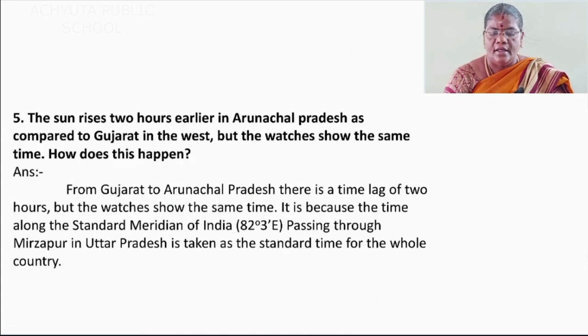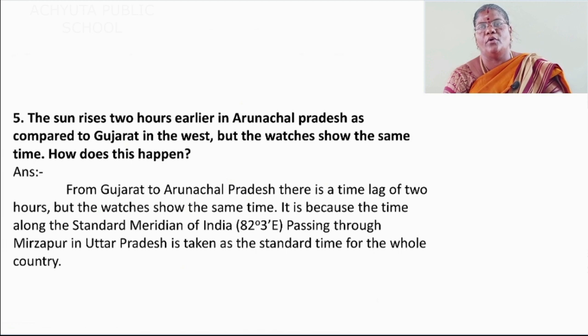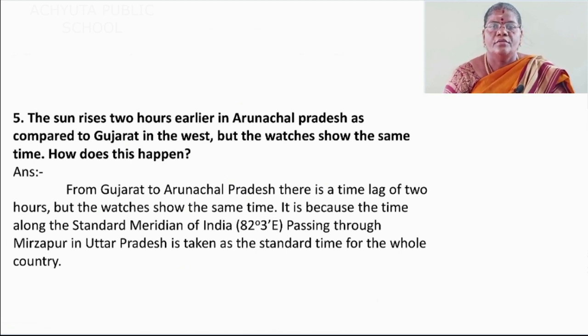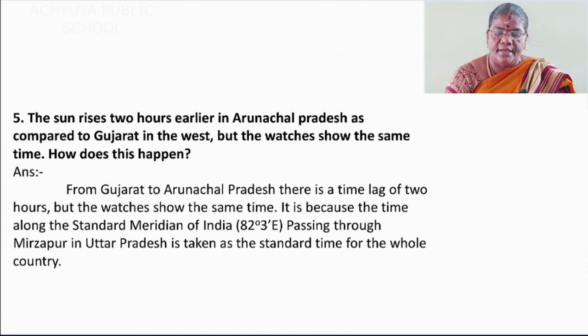Then leave one line, write the fifth question. Now I am going to dictate the question. Fifth question. The sun rises 2 hours earlier in Arunachal Pradesh as compared to Gujarat in the west, but the watches show the same time.